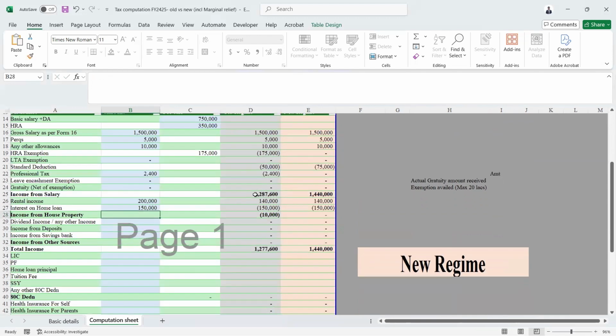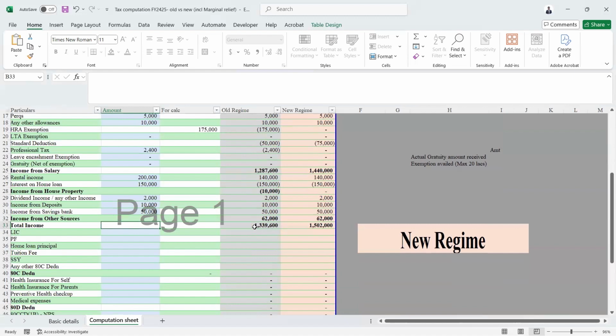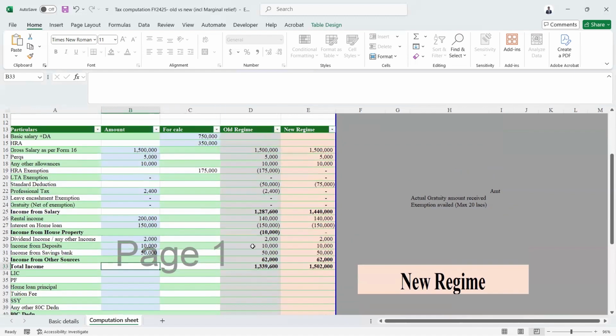The calculations will be automatically done and it will give me the output. Dividend 2000. Income from deposits be 10,000. And here I have some 50,000. And this will give me the total income as per old and as per new, after considering all the exemptions